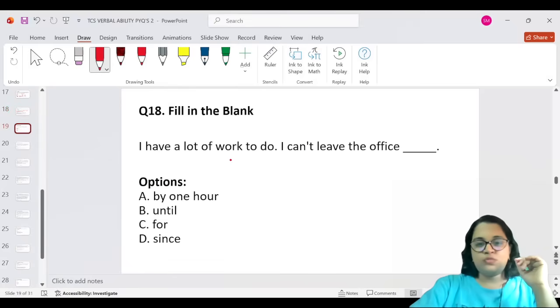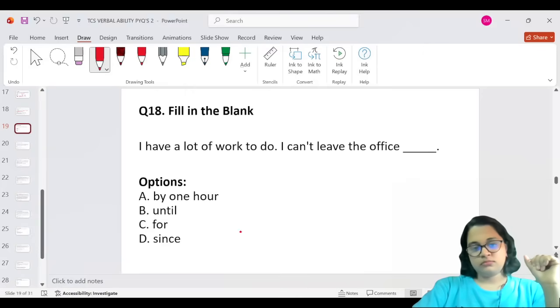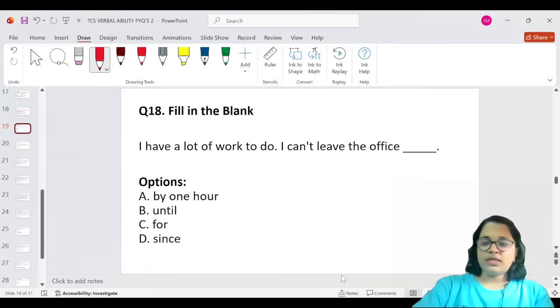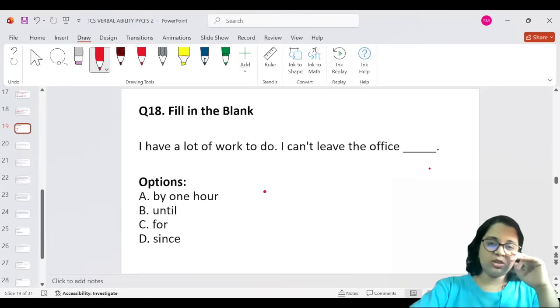I have a lot of work to do. I can't leave office blank. So I have a lot of work to do. This one would be tricky. Can't leave office for could be a period of time. It fits a usage. The sentence does not seem completed, but this is how the question is.